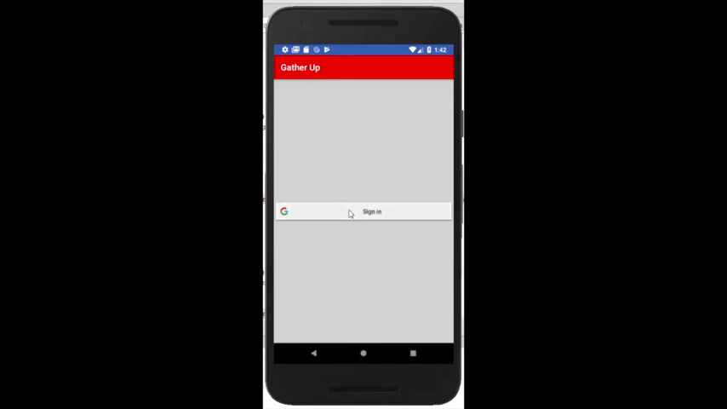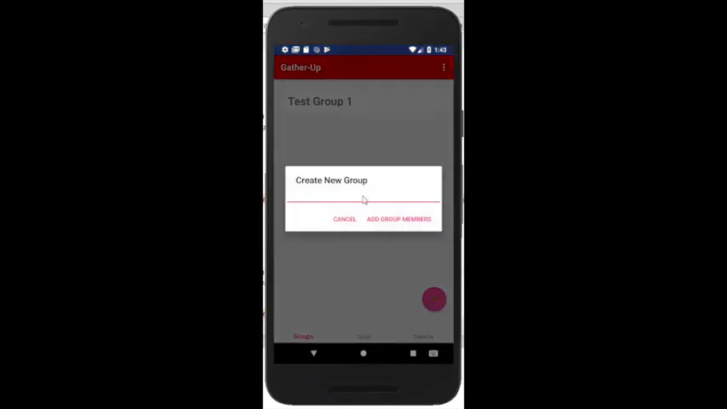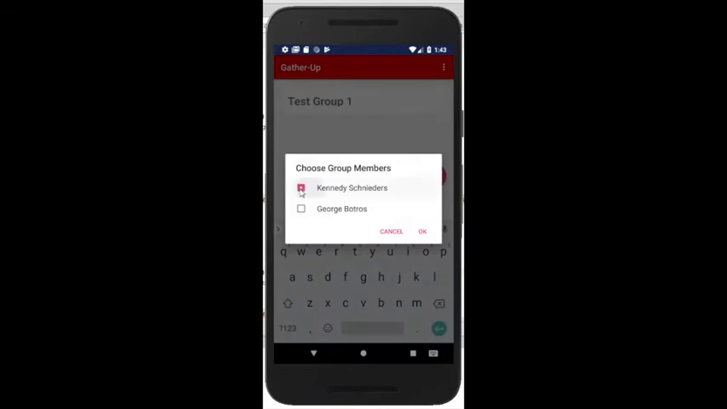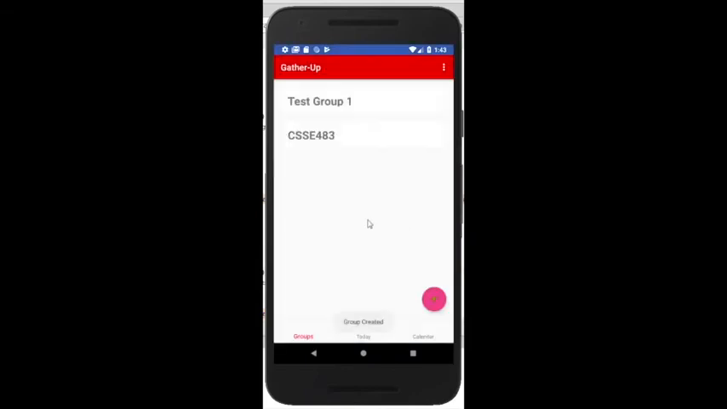Using the app, you can sign in using your Google account, and it takes you to the first of three tabs on the home page. Creating groups is as easy as clicking the floating action button, naming your group, and then including group members. The user that creates the group is automatically included in the list of members added to the group.